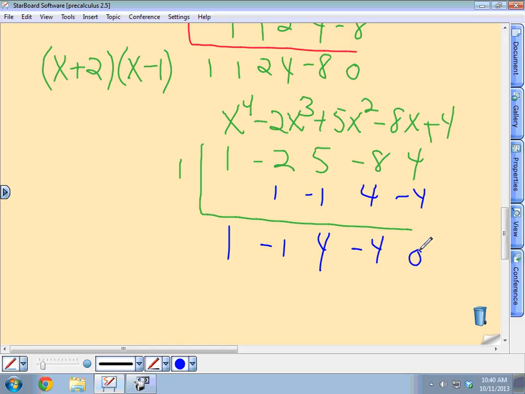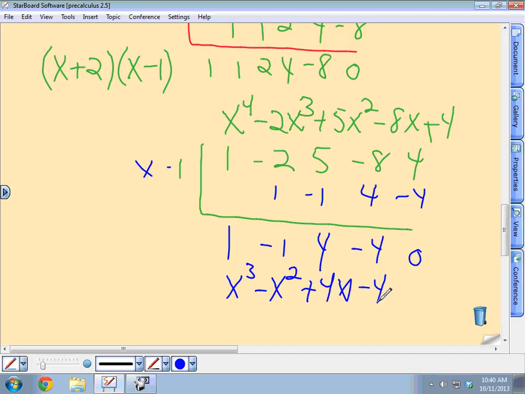Okay. And what polynomial does this give you, Kelly? We started with this one, and x minus 1 was a factor. Cubed, minus x squared.